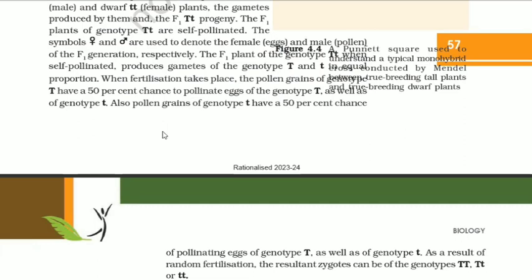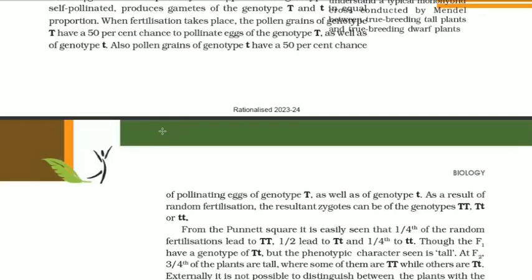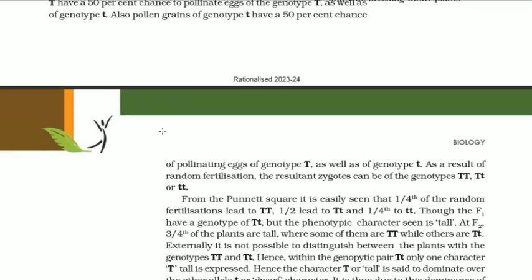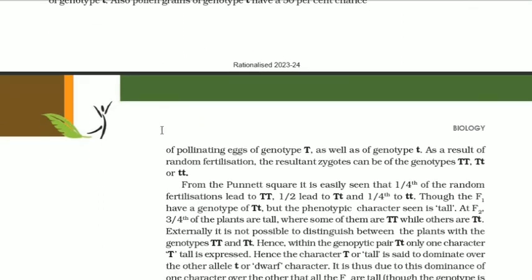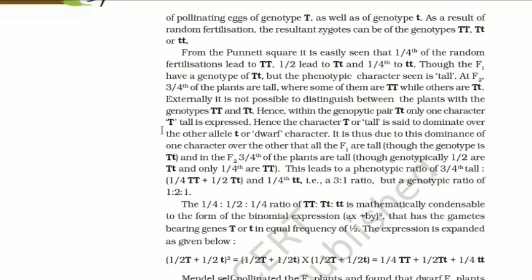respectively. The F1 plant of the genotype Tt, when self-pollinated, produces gametes of the genotype T and t in equal proportion. When fertilization takes place, the pollen grains of genotype T have a 50% chance to pollinate eggs of genotype T as well as of genotype t. Also, pollen grains of genotype t have a 50% chance of pollinating eggs of genotype T as well as of genotype t.